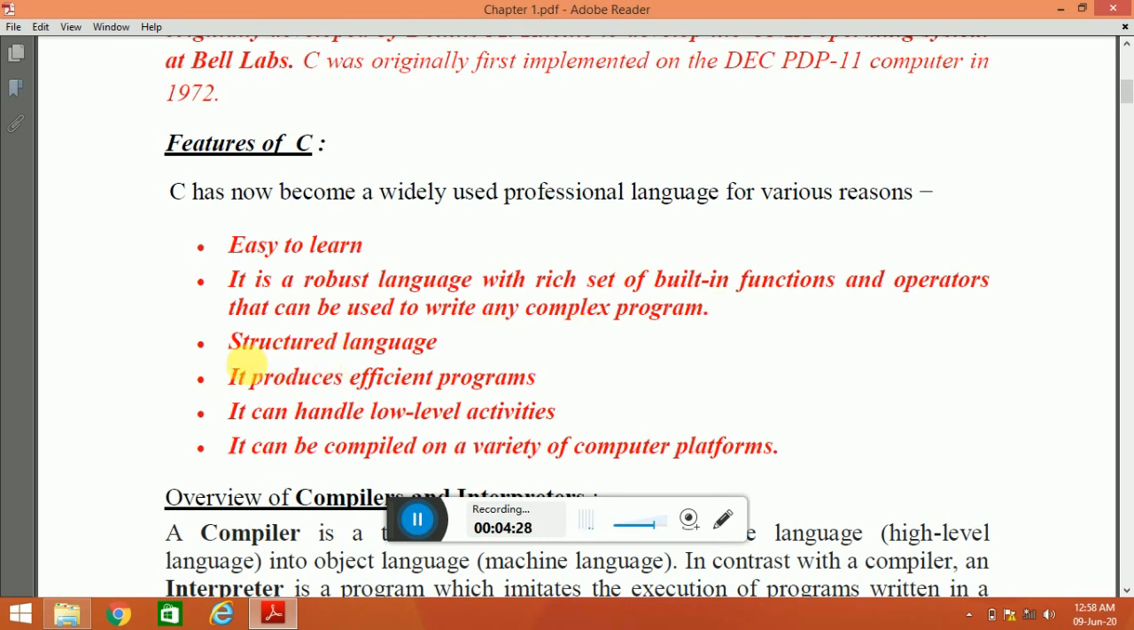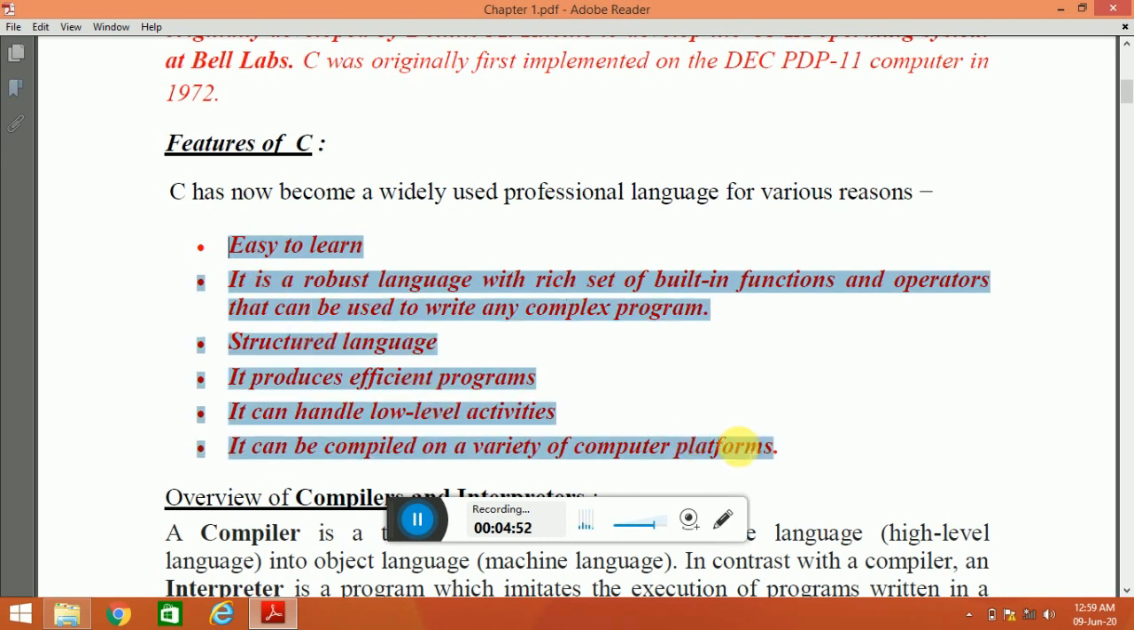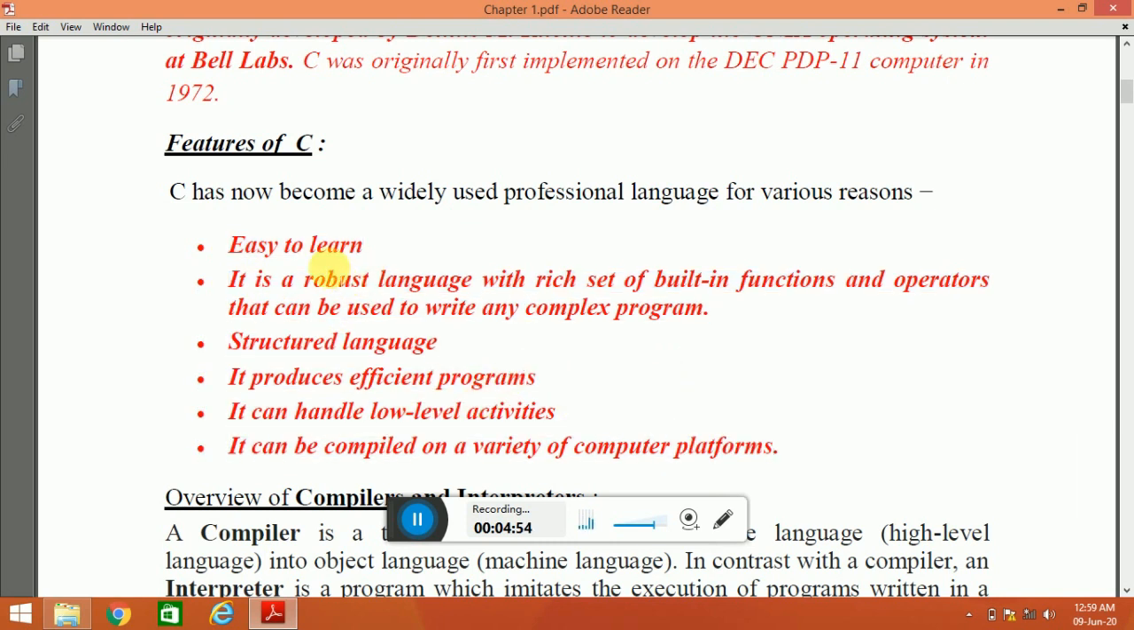The next feature of C is that it is a structured language. Fourth, it produces efficient programs. Fifth feature of C, it can handle low-level activities. Sixth, C can be compiled on a variety of computer platforms. So these are the features of C. You can note down 3 to 4 features of C from here. I have arranged very easy answers for you.